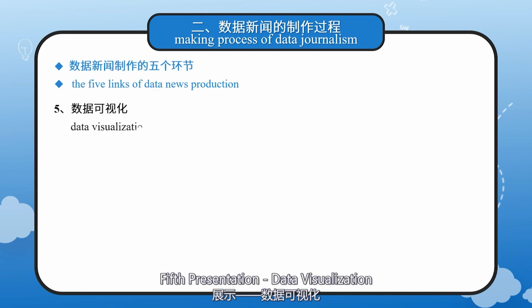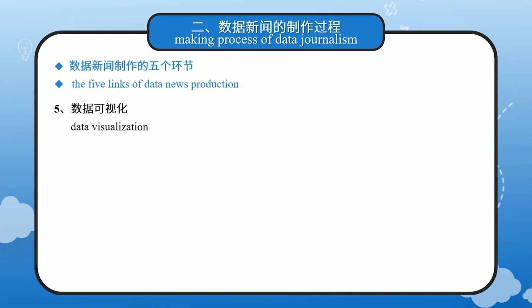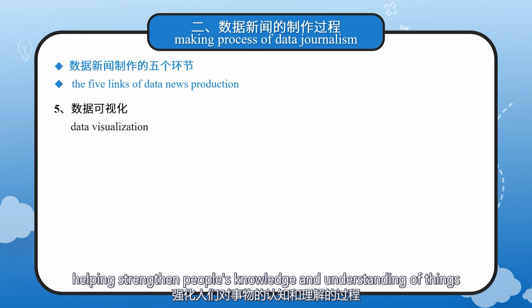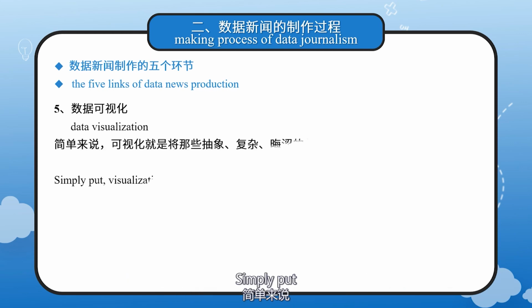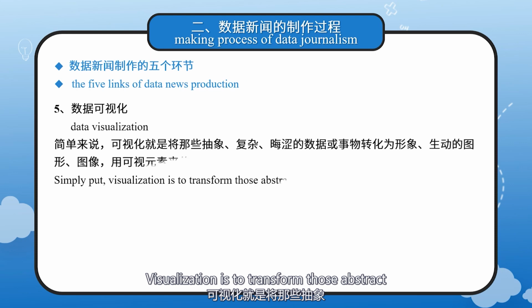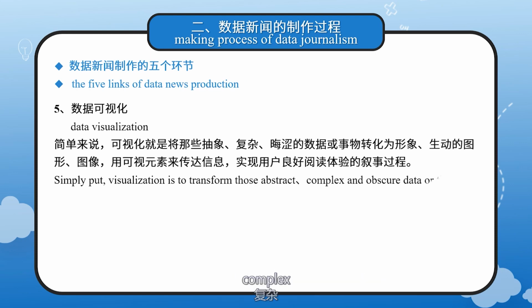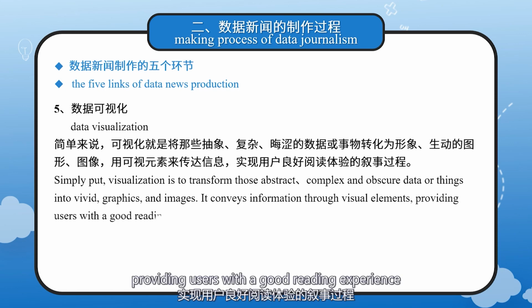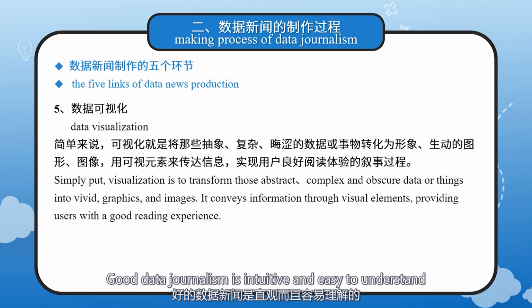Fifth, presentation, data visualization. Visualization is people's image perception of things, helping strengthen people's understanding and knowledge of things. Simply put, visualization is to transform those abstract, complex, and obscure data or things into vivid graphics and images. It conveys information through visual elements, providing users with a good reading experience. Good data journalism is intuitive and easy to understand.